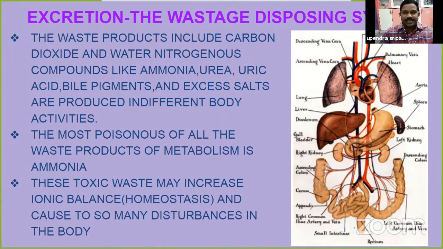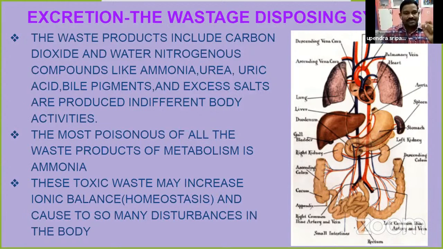Here is the excretion system, the wastage disposing system. It disposes, eliminates and extracts the waste material from the bodies of living organisms. The waste products include carbon dioxide, water, nitrogenous compounds like ammonia, urea, uric acid, bile pigments, and excess salts, which are produced in different body activities. I already said that just now.